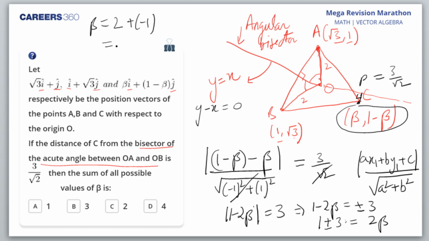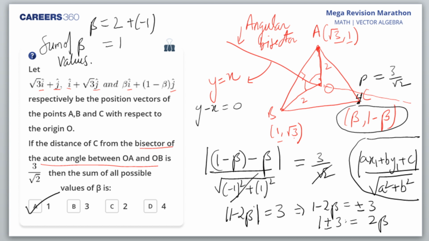So the sum of the values of beta is 1. Okay, so that is 1. I hope this is okay. Snigdha, you got the answer? Satyavani, please refresh the page. Okay, I hope this is understood. I'll stay a little longer on this page. I hope you got the formula which I used here. And I used a very different technique to solve this question. In fact, I converted it into a coordinate geometry 2D problem.